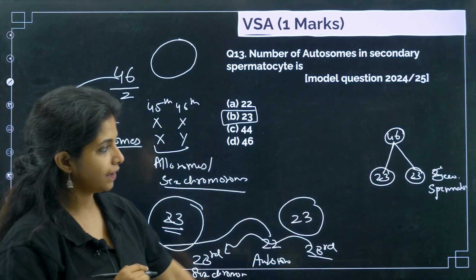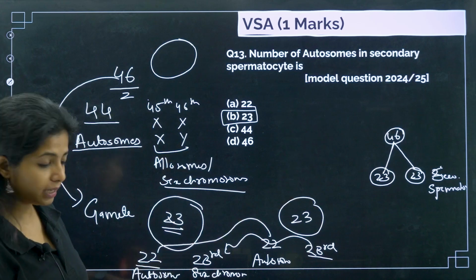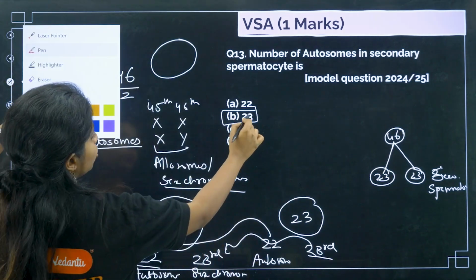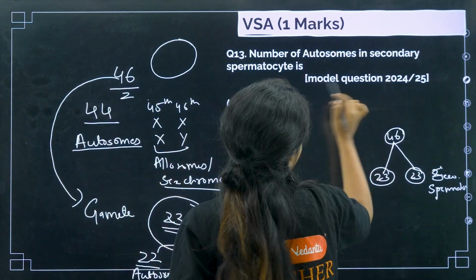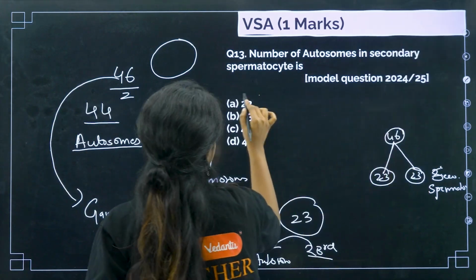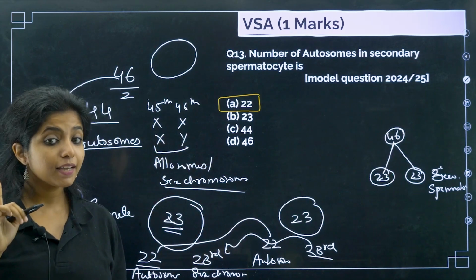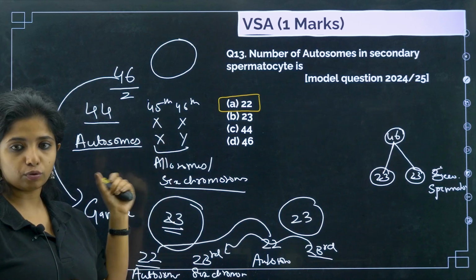Is it 23? Tell me, is it 23? I told you autosomes will be 22. One chromosome will be sex chromosome. So it will be 22. Please understand that. So don't do this thing and come. 22 of them will be autosomes, one will be a sex chromosome. In the normal case, 44 of them are autosomes, 2 of them will be sex chromosomes.